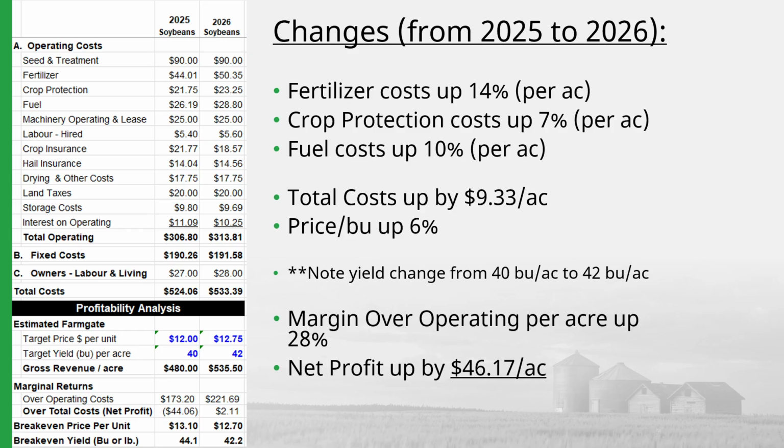The projected price per bushel has increased between the 2 years by 6%. Please note that there has been a yield change, moving from 40 bushels per acre in 2025 to 42 bushels per acre in 2026. This is based on Manitoba Agricultural Services Corporation's average yields in the province, which has been trending higher over the last few years. Margin over operating per acre is up 28%, and net profit per acre being up $46.17 per acre.